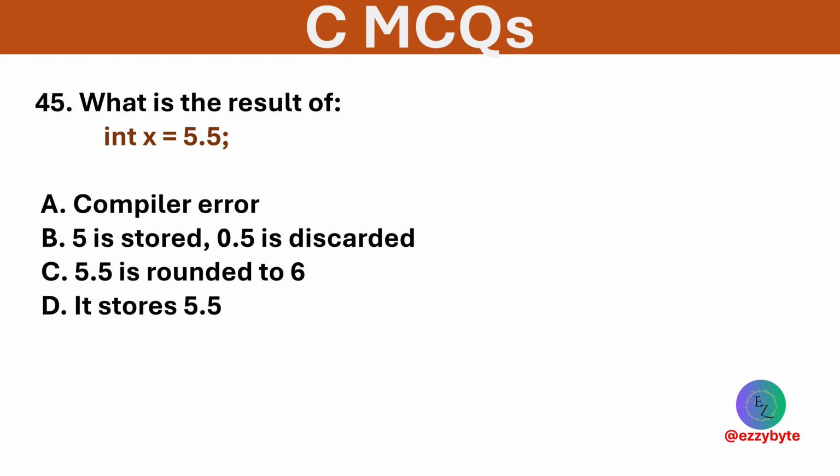What is the result of int x = 5.5? Options are compilation error, 5 is stored and 0.5 is discarded, 5.5 is rounded to 6, and it stores 5.5. Option B is correct. Only the integer part is stored, the decimal is truncated.